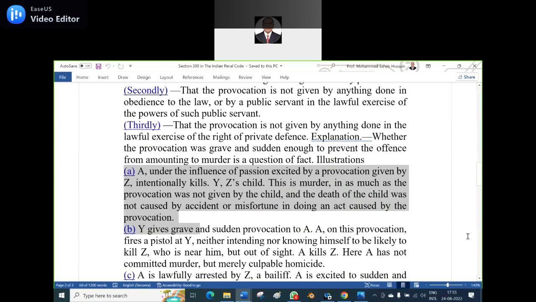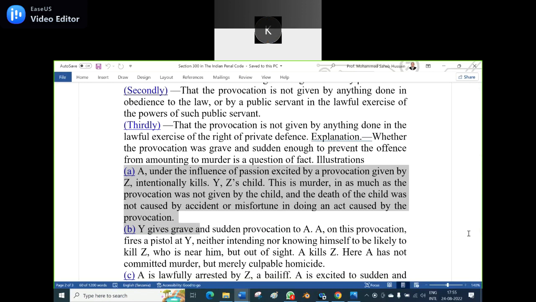Participants. A, under the influence of passion, excited by a provocation given by Z, intentionally kills Y. Y is Z's child. This is a murder inasmuch as the provocation was not given by the child, and the death of the child was not caused by accident or misfortune in doing an act caused by the provocation. See, very clearly made. A, under the influence of the passion, excited with the provocation given by Z, intentionally kills Y, Z's child.